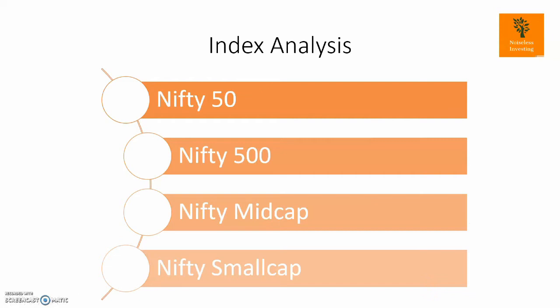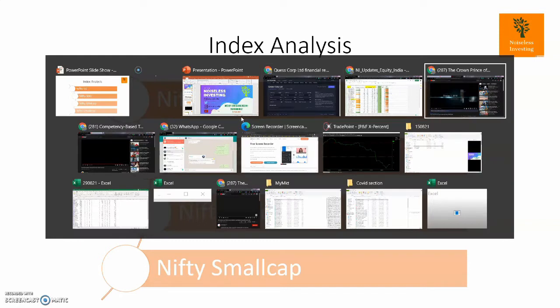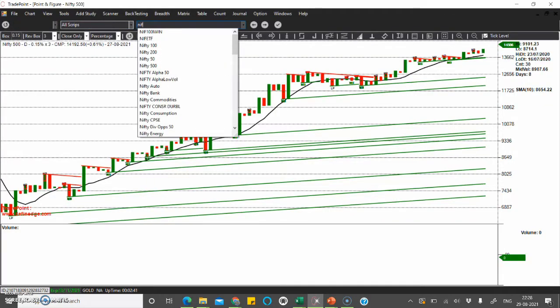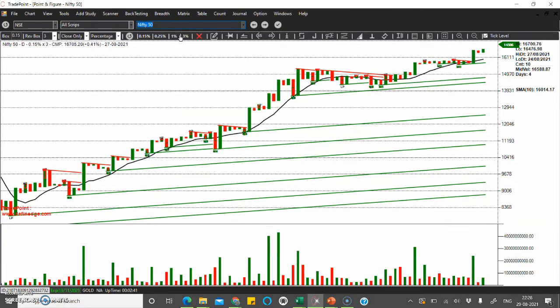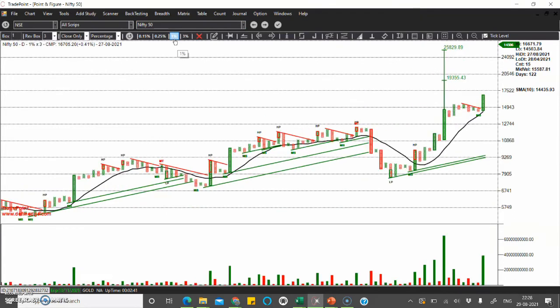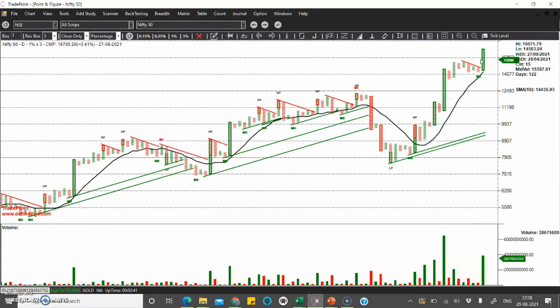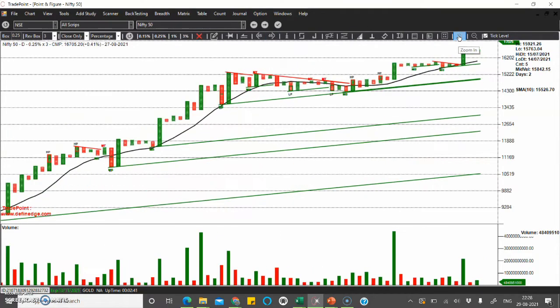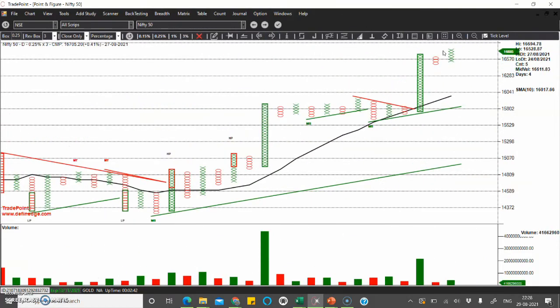Index analysis. Let us start the index analysis. First, we will analyze Nifty 50. So we saw that last week the market recovered, and let us find the Nifty 50 chart here. In three box size, we won't see any correction. In one box size, you can see that again there is no correction here. In 0.25 size, you can see that last week, remember, there was a slight correction and that has been covered, and Nifty 50 has touched all-time highs.